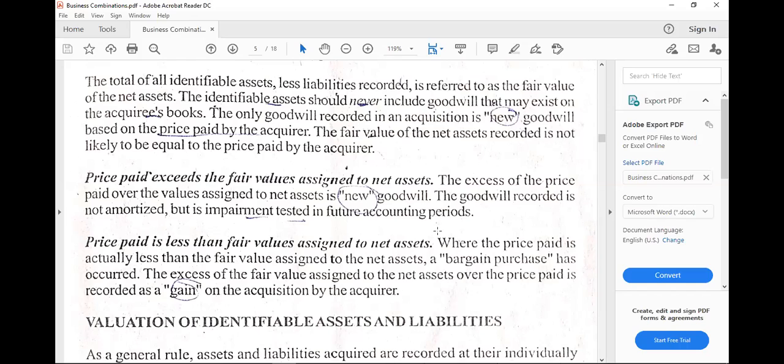Then take note that goodwill, by the way, is not amortized, but it is tested for impairment. Under IAS 36, Impairment of Assets, we are going to impair, number one, non-current assets, and number two, assets that are not using the fair value method in recognition and subsequent measurement.